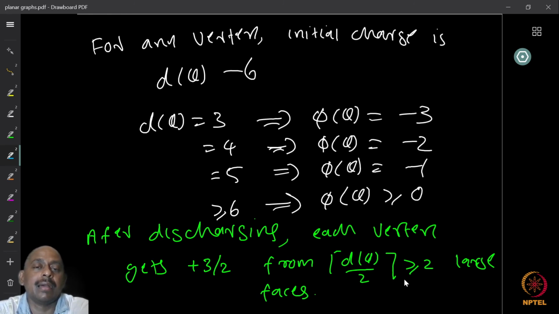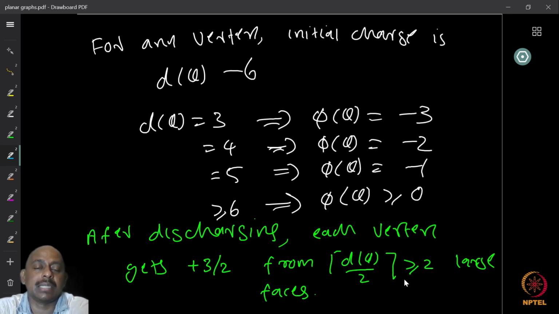Then, what happens to a vertex of degree 4? Its charge was potentially minus 2, but it gets at least 3 again, so it becomes plus 1. Similarly, degree 5 actually gets 3 times plus 3 by 2, so it is going to become positive again. And degree greater than or equal to 6 is always greater than or equal to 0, because it is not going to lose any charge.